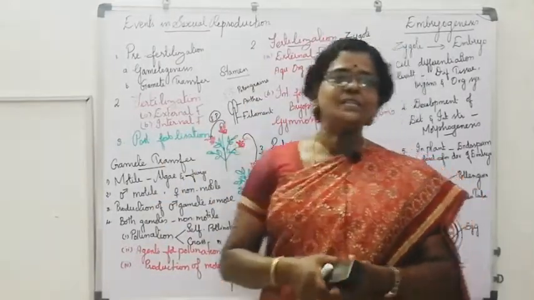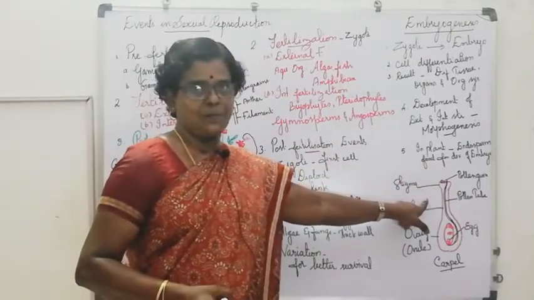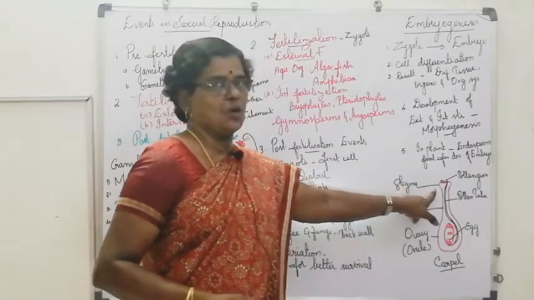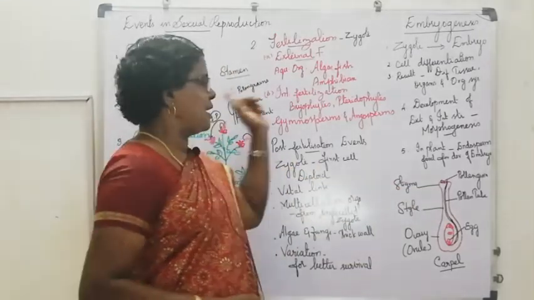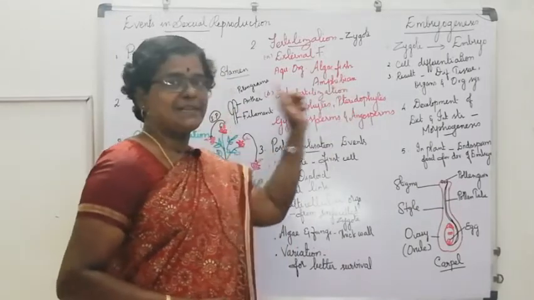These pollen grains have to reach the stigma of the carpel. This is the carpel, and this is the stigma of the carpel. How do pollen grains reach the stigma?